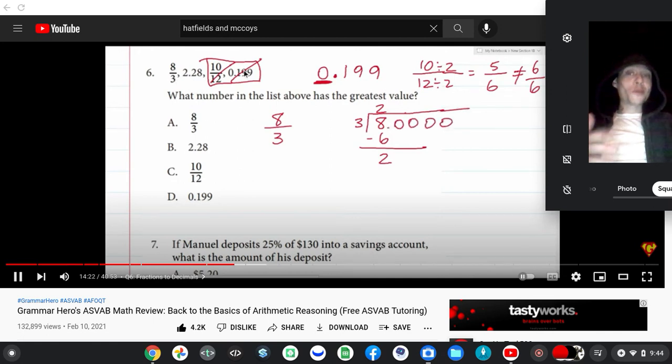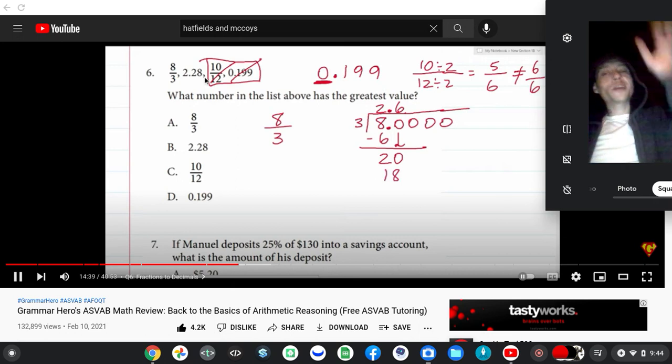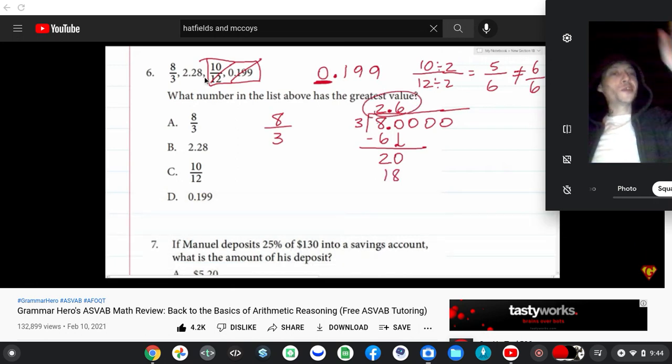Once we add that decimal, we bring it up and drop down one of our zeros, and the question becomes, how many times does 3 go into 20 without going over? 3 goes into 20 6 times without going over. 3 times 6 is 18. So we can see that 8 over 3 is 2.6 something. I didn't work this out fully, but you can do this long division.